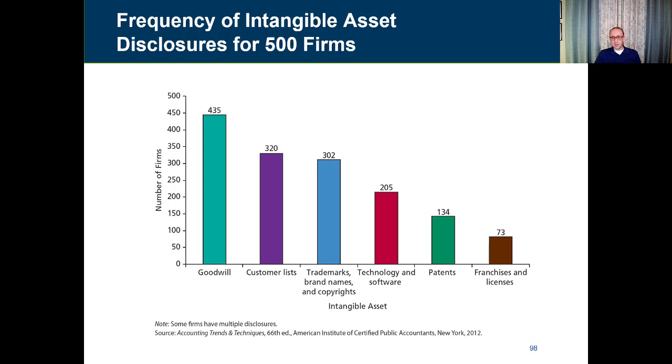And here you can see that 435 firms had goodwill. Customer list, which is another form of intangible asset, is about 320 companies. Trademarks, brand names, and copyrights are about 302. Technology and software about 205, patents 134, franchises and licenses 73. So you can see goodwill is by far the most common form of intangible asset.